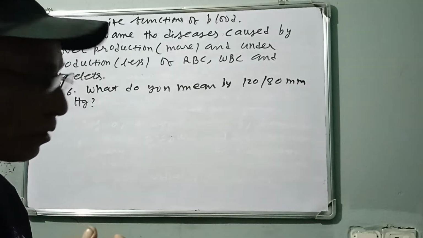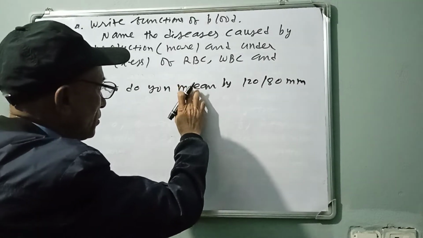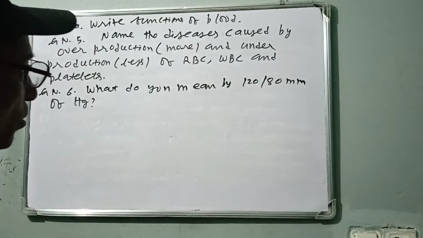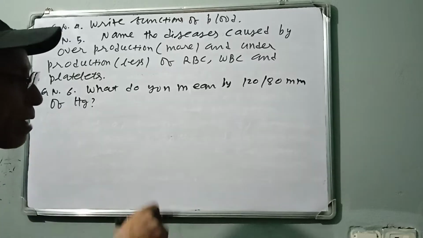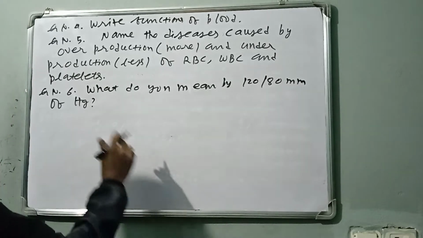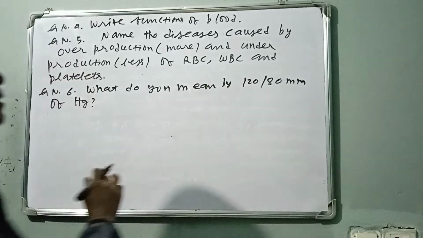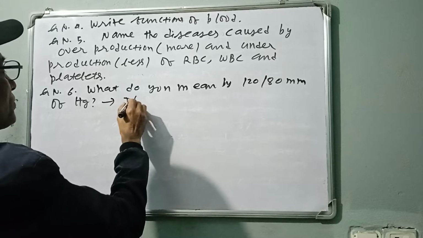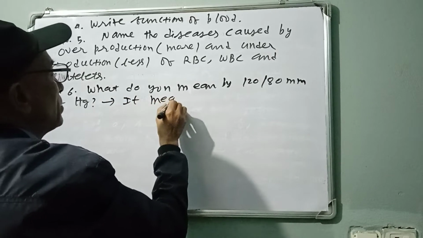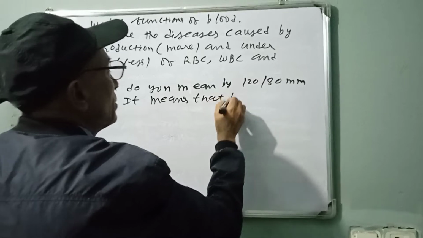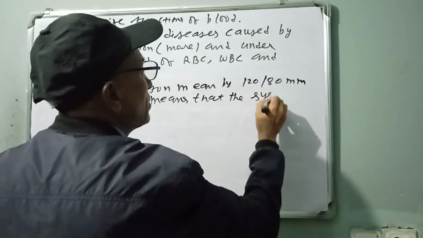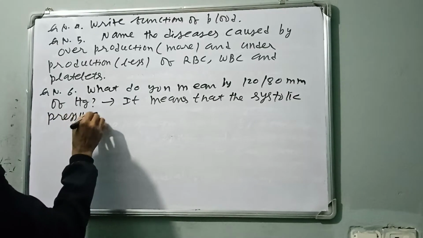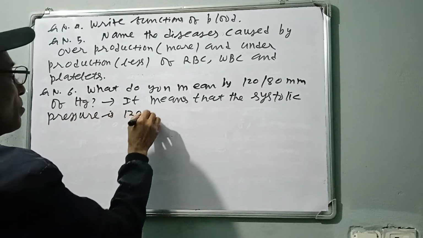I have high blood pressure. You have to say I am suffering from high blood pressure, not just pressure, and not high pressure either. What do you mean by 120 by 80 mm of Hg? It means that the systolic pressure is 120 mm of Hg.